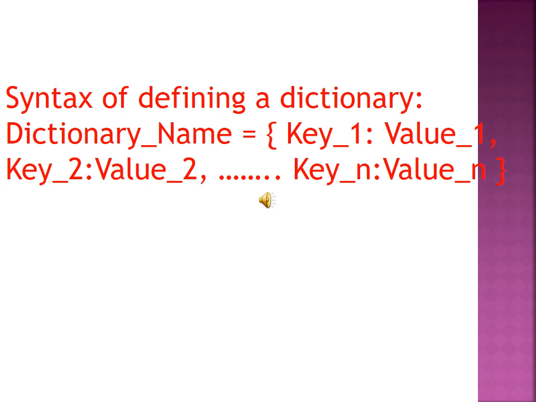If we define uppercase, it considers only uppercase, and lowercase means only lowercase is considered. That is why we call it case sensitive. In Python, the values can be of integer type, float type, string type. These are the valid Python simple data types.